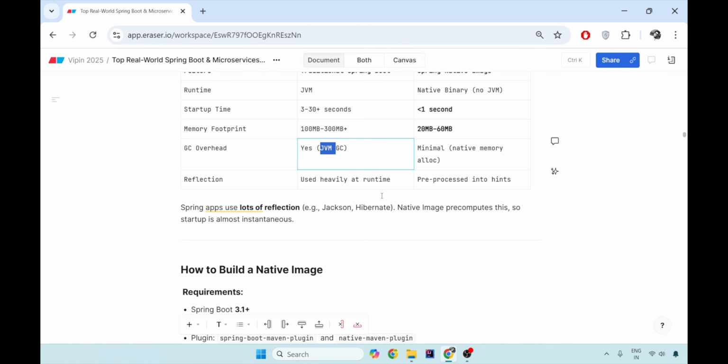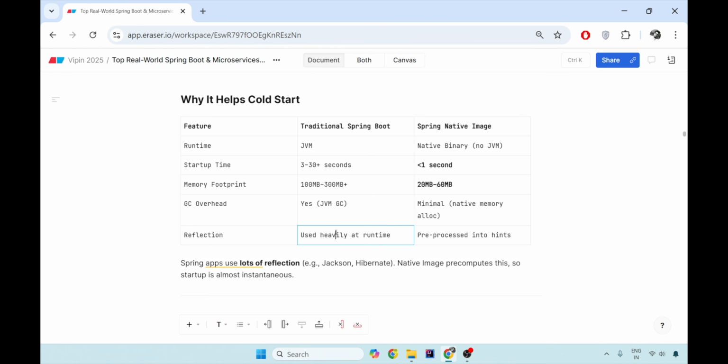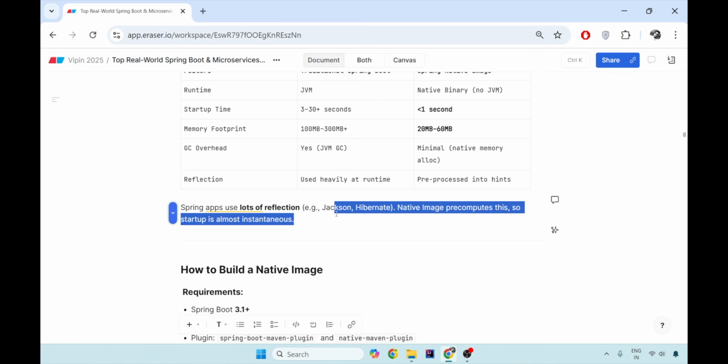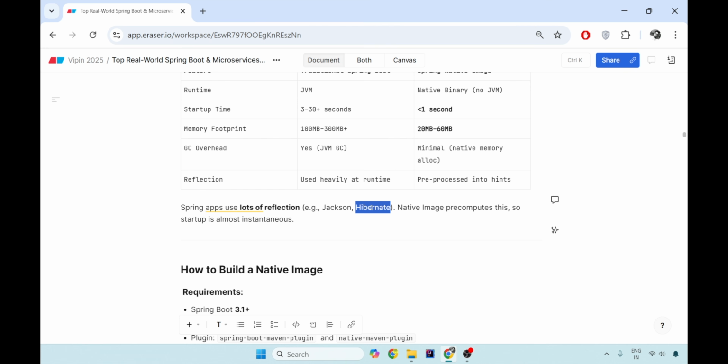The original Spring Boot application relies heavily on reflection at runtime. So reflection is a problem, I agree. If you're using GraalVM, reflection is a problem because the preprocessor will not be able to do things at runtime. But there are hacks: you can give hints to the preprocessor that something can be changed at runtime by reflection APIs. Spring uses lots of reflection APIs, like Hibernate and Jackson. But the native image can pre-compute this, so startup is almost instantaneous.